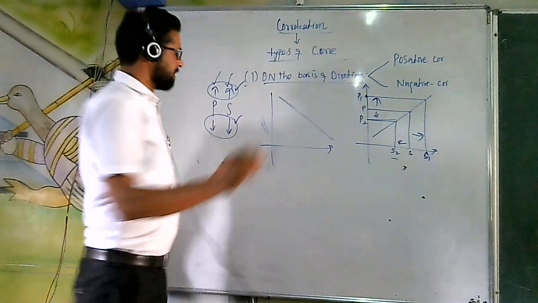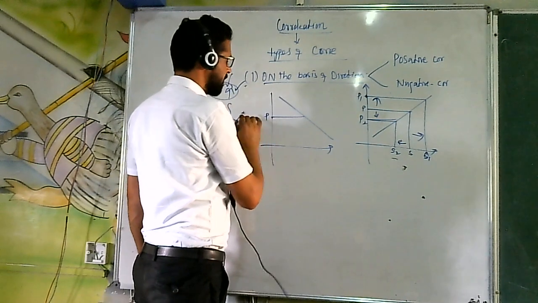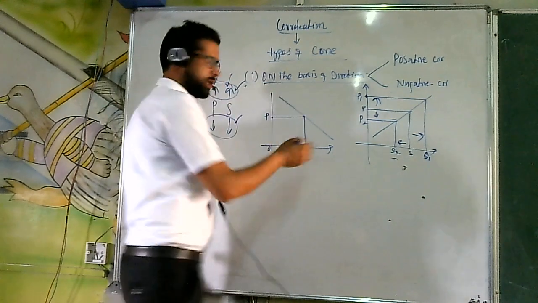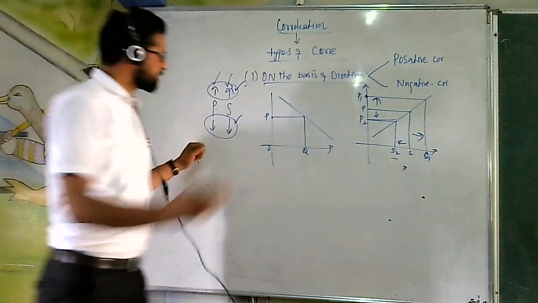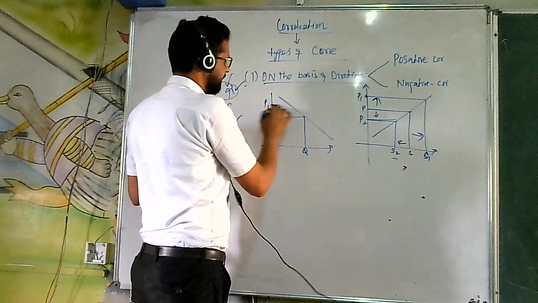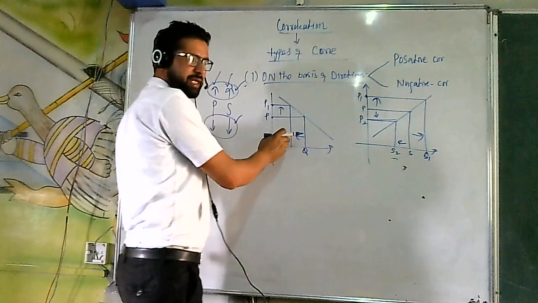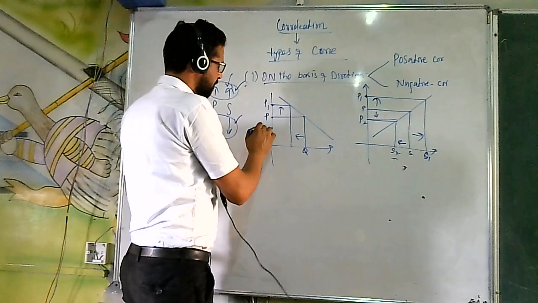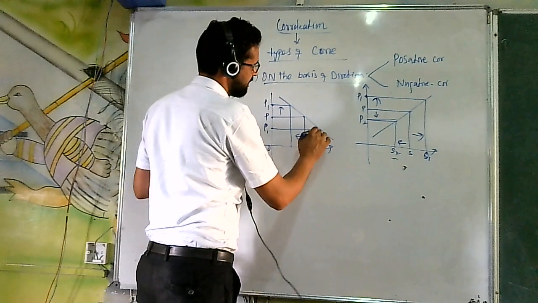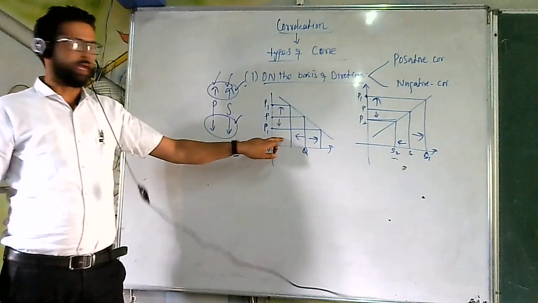Imagine with the help of demand and price. When the price of the commodity is OP, the consumers are demanding OQ units of that commodity. Suddenly the price of the commodity increases from OP to OP1. That means demand will decrease. With the increase in the price, demand is decreasing. Or when the price decreases, demand will increase. Decrease in price leads to increase in demand. So this will be negative correlation.